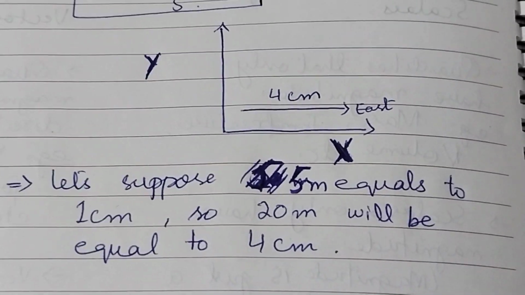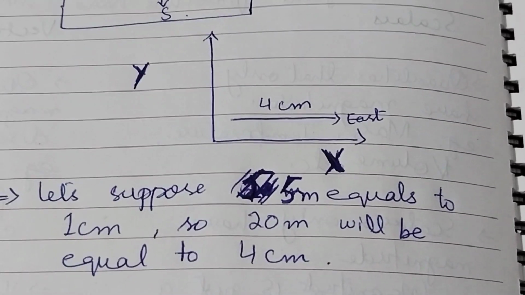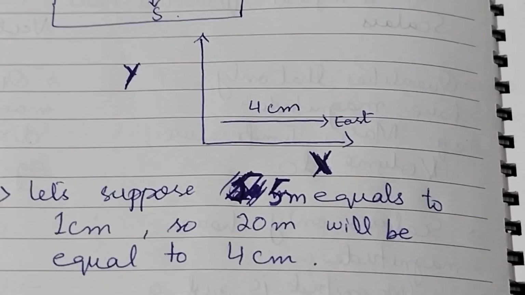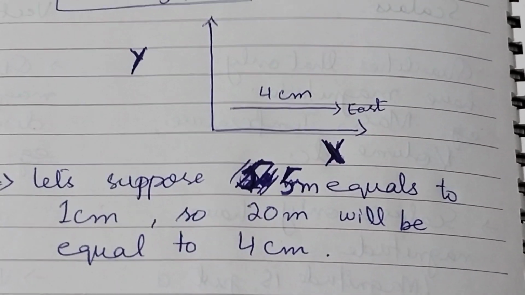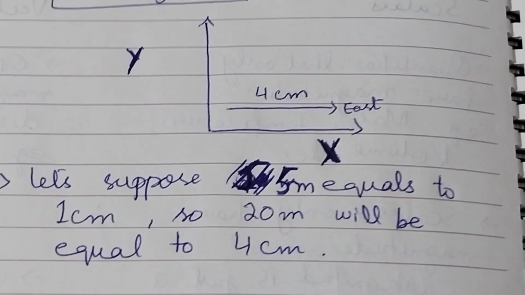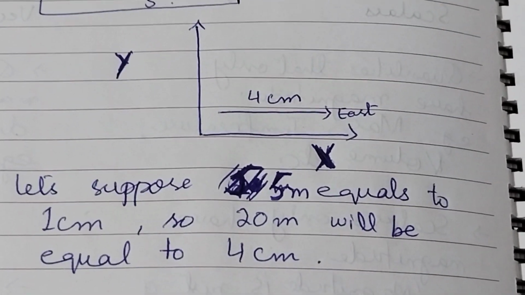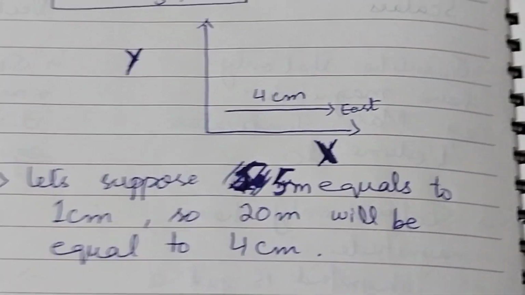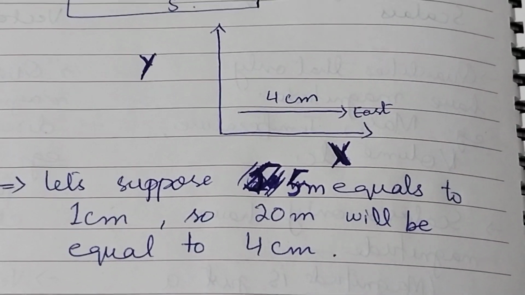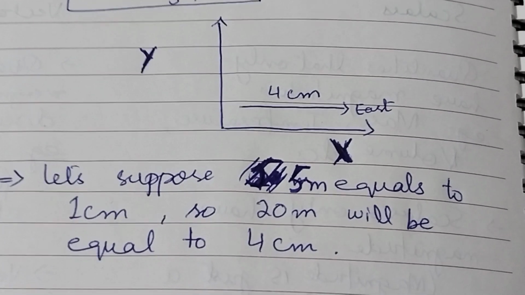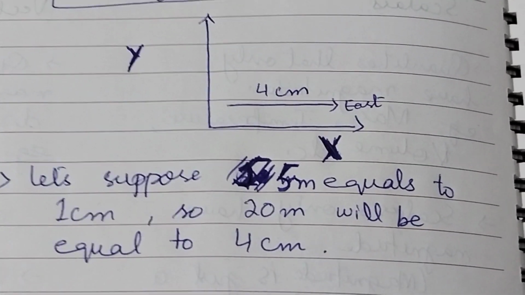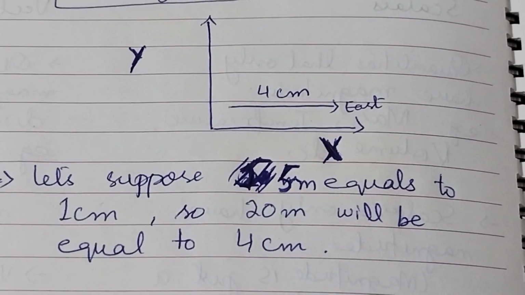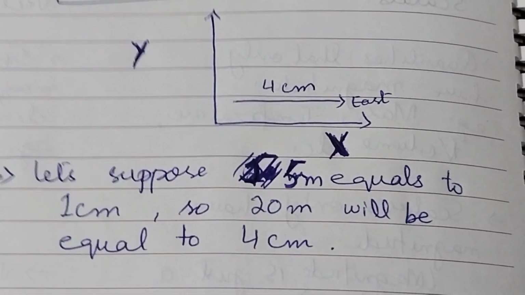Students, you can never draw a vector of 20 meters on a paper, so we are confined to a smaller space. So we first suppose that 5 meter equals 1 centimeter. If 5 meter is equal to 1 centimeter, then automatically 20 meter is equal to 4 centimeter.